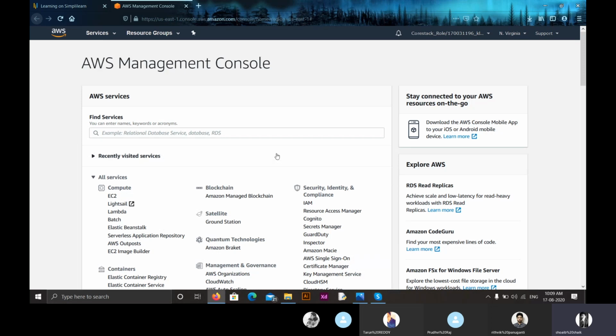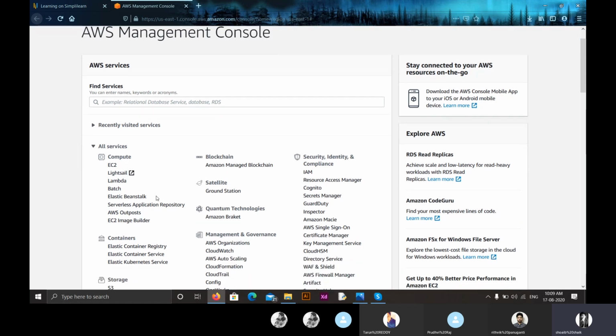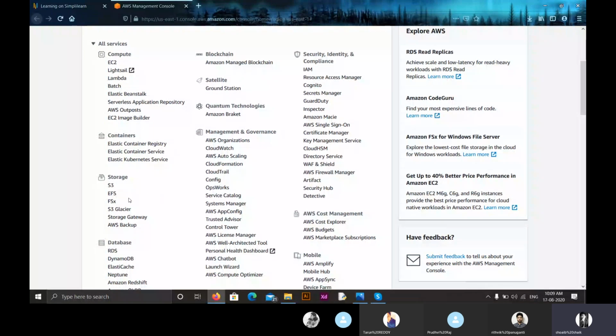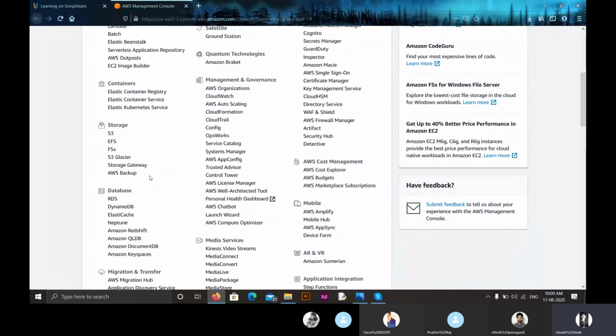So good morning everyone. So far we discussed services provided by AWS. In compute we discussed EC2, Elastic Compute Cloud service, through which we created different types of instances, and we also saw how security is provided to those instances. Coming to storage, we discussed S3 and different types of storage, and we also saw security operations in this storage service.